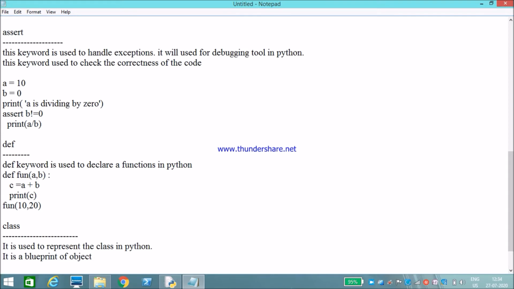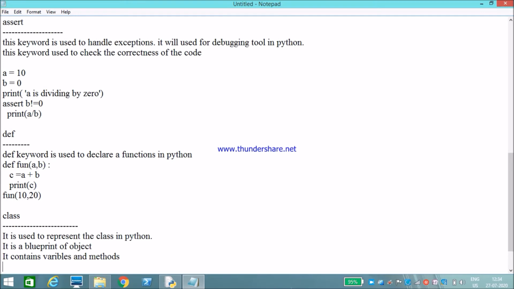Next, what does a class contain? A class contains variables and methods. It's like a container that contains variables and methods.